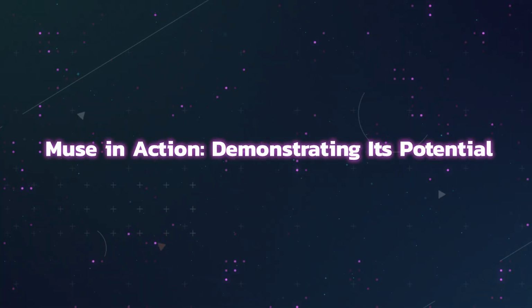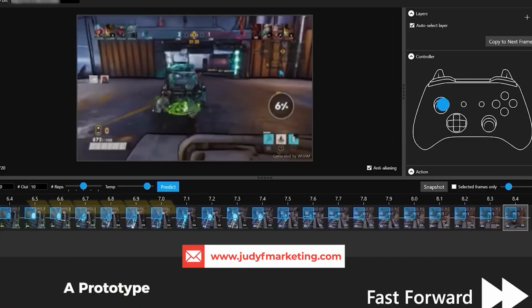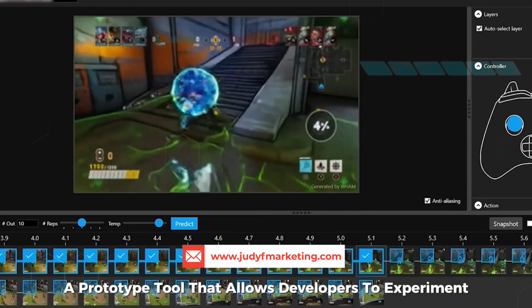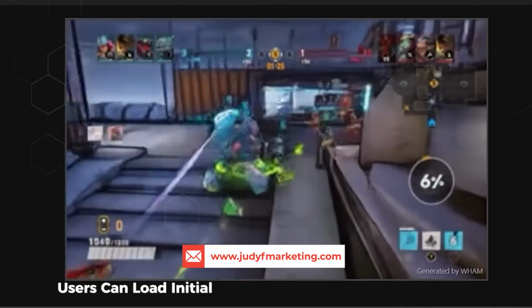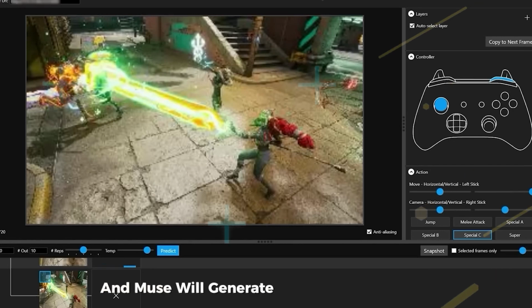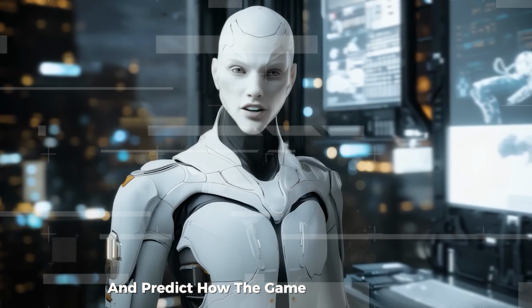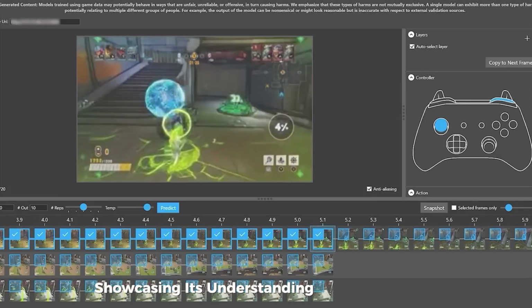Muse in action, demonstrating its potential. Microsoft has developed a WAM demonstrator, a prototype tool that allows developers to experiment with Muse. Users can load initial frames of Bleeding Edge gameplay or even a single promotional image, and Muse will generate follow-up sequences. The model can also take button inputs and predict how the game would respond, showcasing its understanding of game physics.